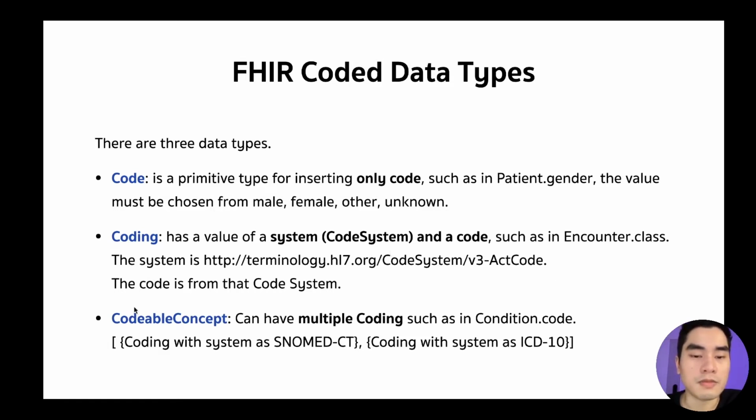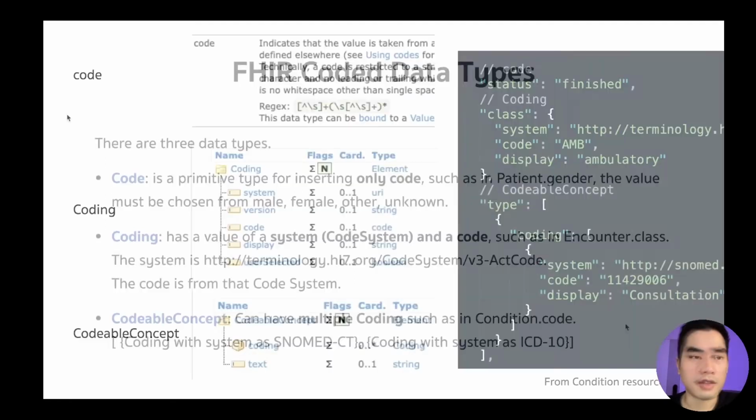CodeableConcept is a group of multiple codings in one element. It is multiple codings that share the same meaning. Maybe the element uses a code from SNOMED CT for one code and another code from ICD-10 that are the same disease, for example.